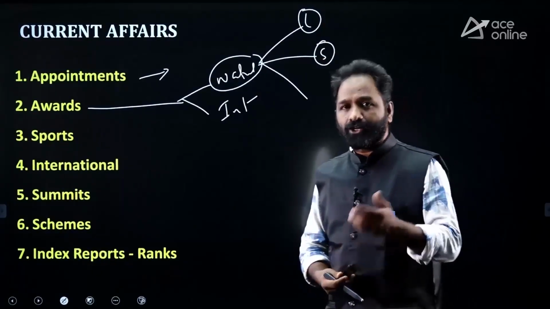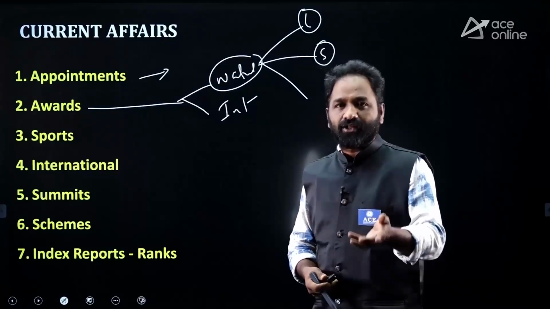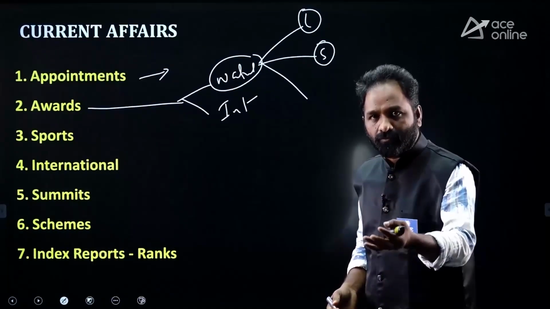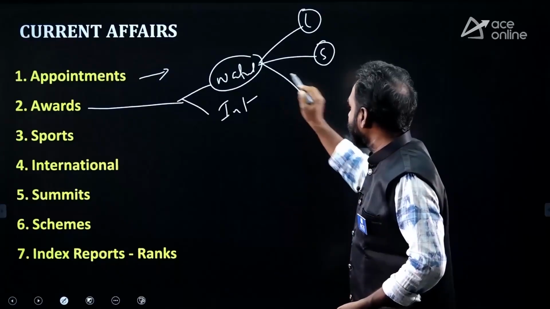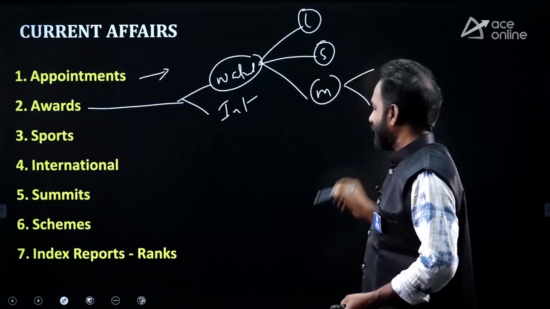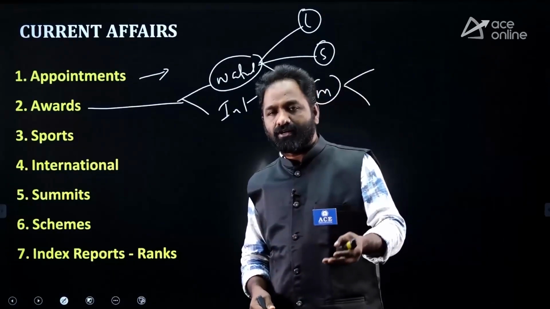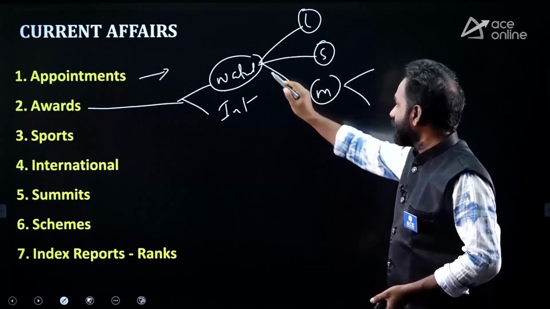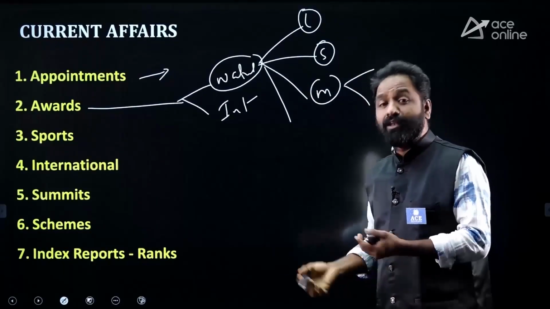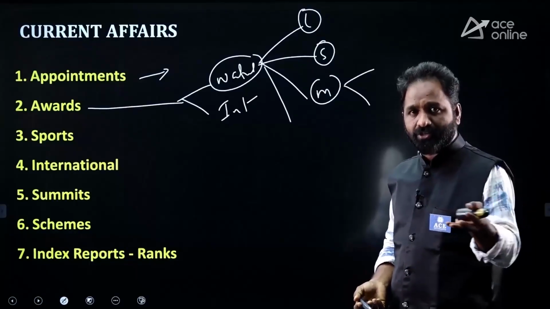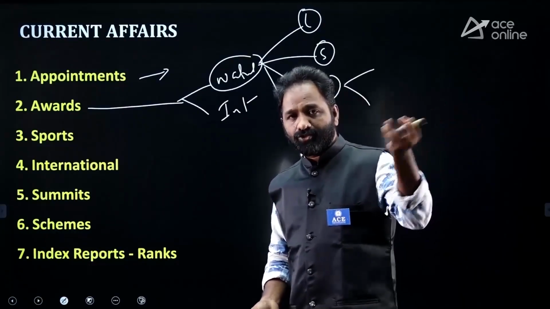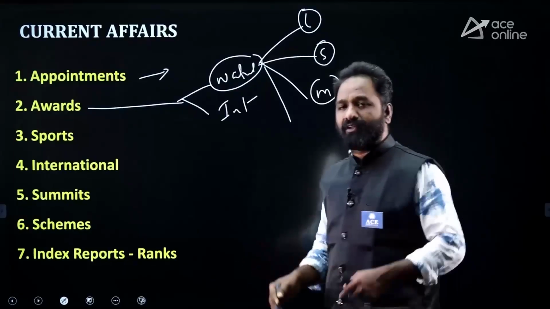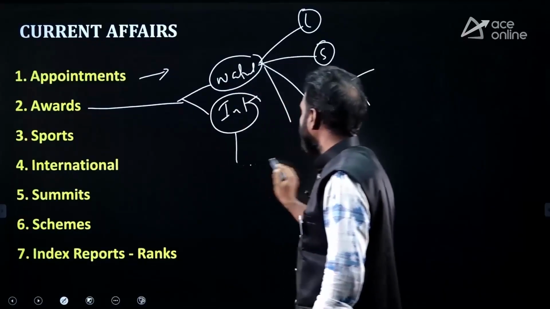For example, you have the Arjuna award, Rajiv Gandhi Khel Ratna award, and in terms of science and technology, the Shanti Swarup Bhatnagar award. Also in terms of military, we have military awards: Param Vir Chakra, Maha Vir Chakra, Vir Chakra, Kirti Chakra, Shaurya Chakra. Sports awards and film awards are also there. Recently Rishab Shetty ji got the national award for best actor. Like that, national level awards are there.